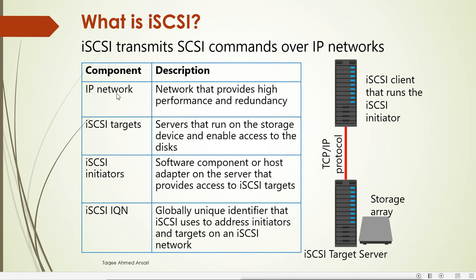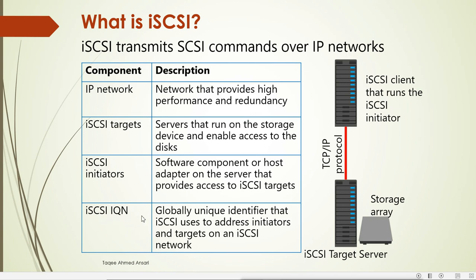First, the IP network, which provides high performance and redundancy, like the normal Ethernet infrastructure we have. Then iSCSI targets. The target is a server that runs on the storage device and enables access to the disk. So the iSCSI target will be the server which is sharing the storage and enabling access to the disk for other servers. Then iSCSI initiators, the software component or host adapter on the server that provides access to the iSCSI target. Then the iSCSI IQN.